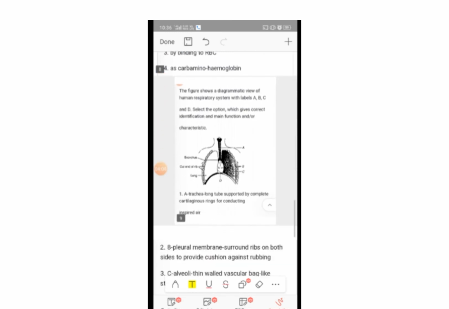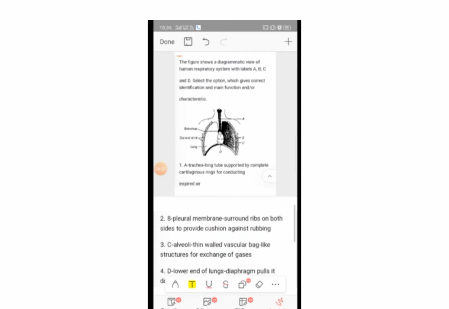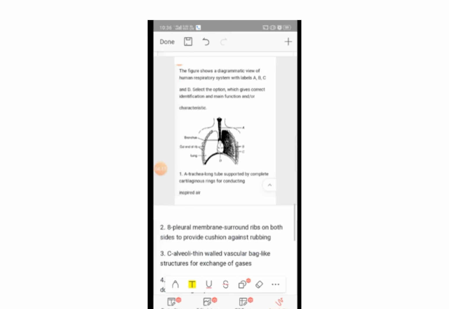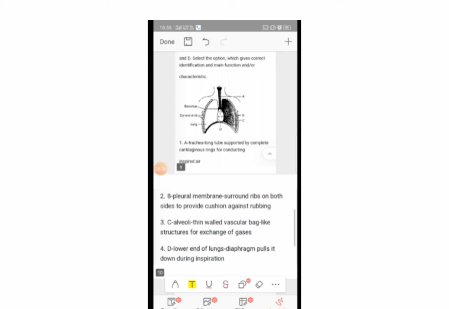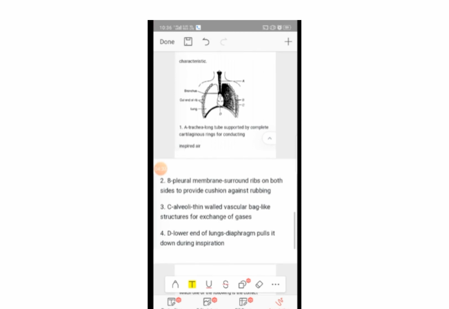The figure shows a diagrammatic view of the human respiratory system with labels A, B, C and D. Select the option which gives correct identification and main function and or characteristic. First option, I can't see clearly, a trachea, to be supported by complete cartilaginous rings for conducting inspired air. I think, right? I don't know.